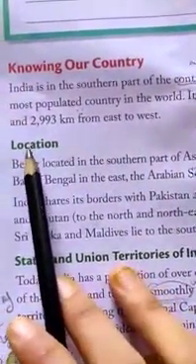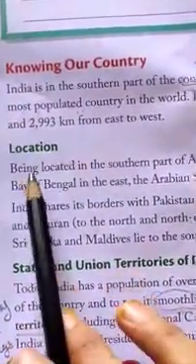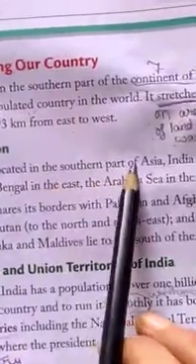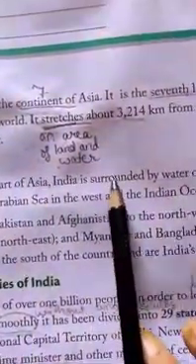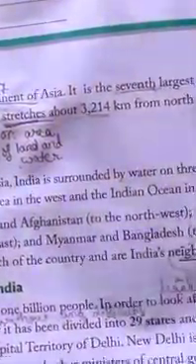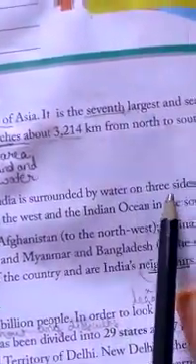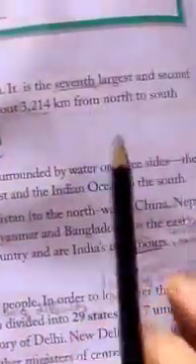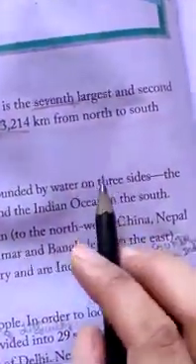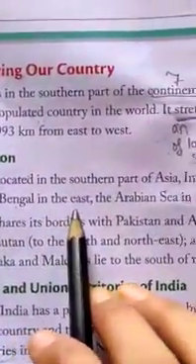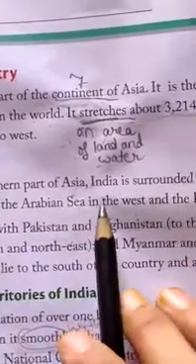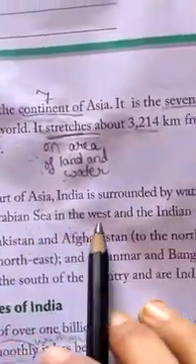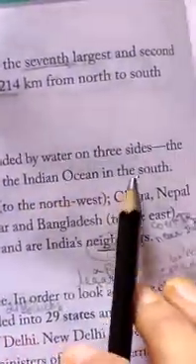The second heading is location. Being located in the southern part of Asia, India is surrounded by water on 3 sides. So India is in southern part of Asia, so it is surrounded by water from 3 sides. The Bay of Bengal in the east, the Arabian Sea in the west, and the Indian Ocean in the south.